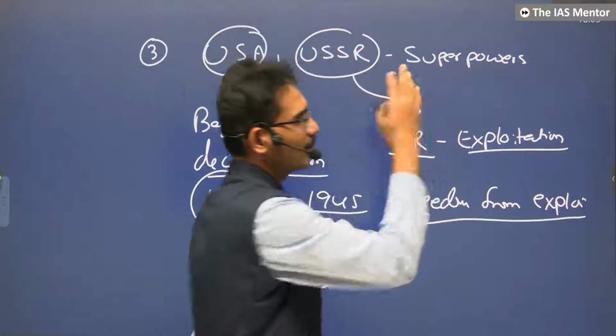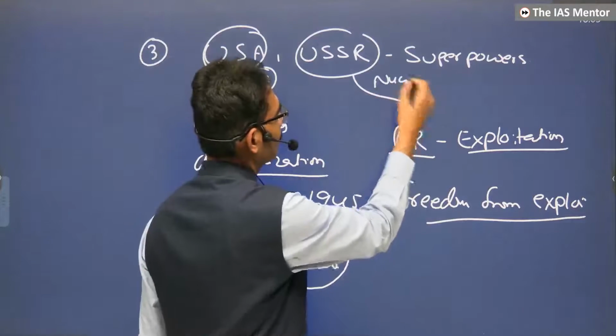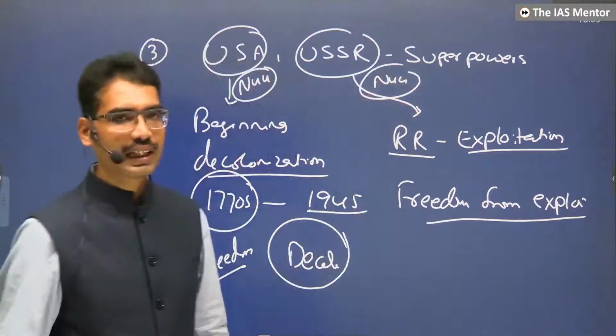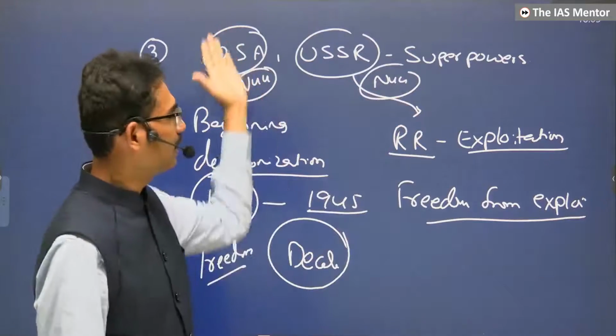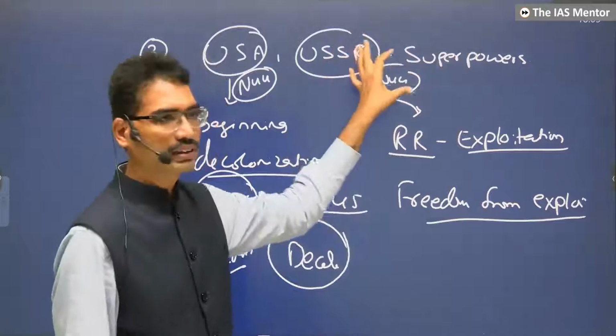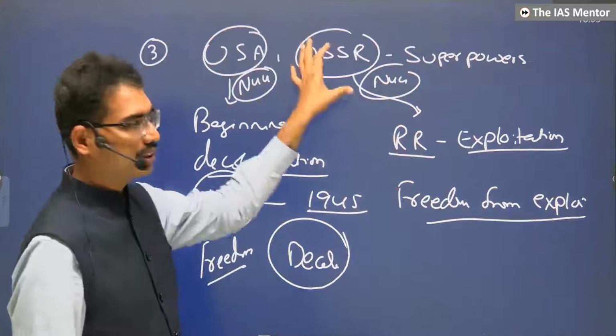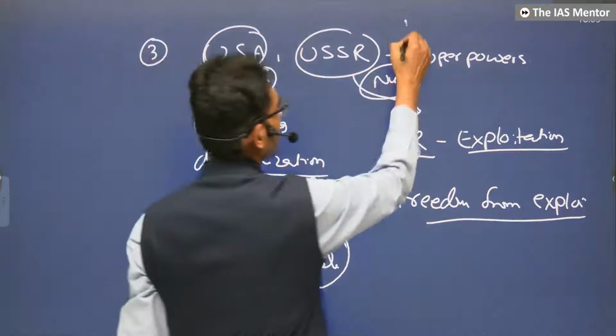When two superpowers of that time pressurized, and they had also become nuclear powers, France and the UK, depending on these countries, particularly the USA, had to listen to them. USA and USSR encouraged decolonization.